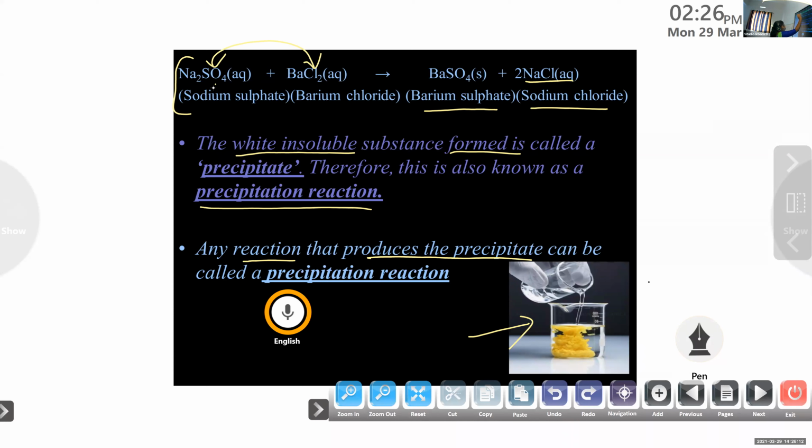The sulfate ion comes to barium and the chloride ion comes to sodium. So sodium sulfate becomes barium sulfate and barium chloride becomes sodium chloride. So the two ions are displaced. So this reaction is also known as double displacement reaction. Clear?